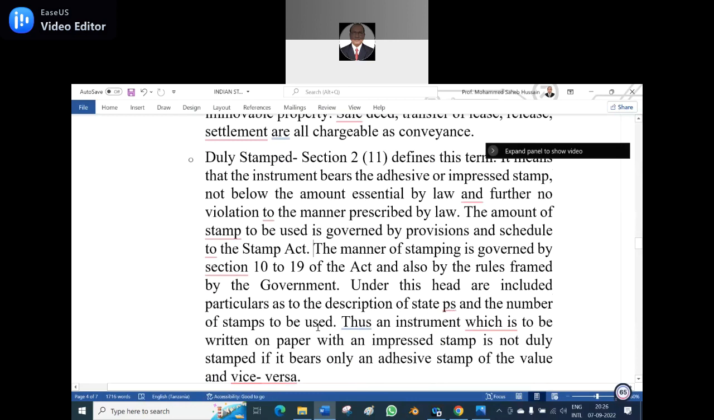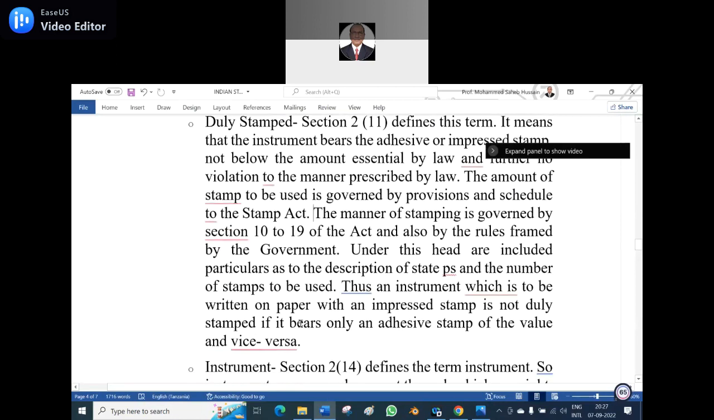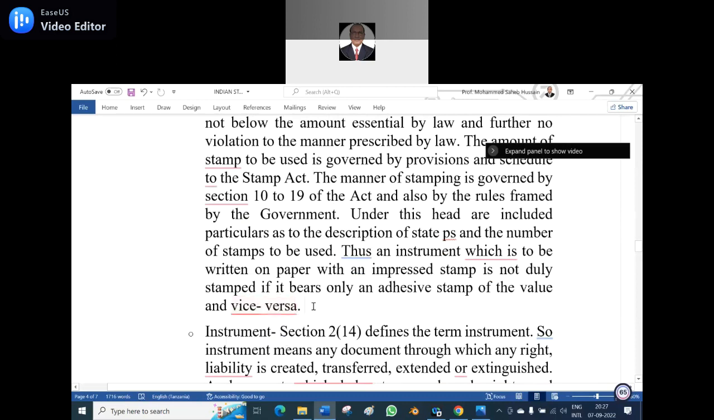How can we make it out? It is clearly mentioned in Sections 10 to 19 of the Act, and also in the rules framed by the government from time to time. Under this head are included particulars as to the description of the stamps and the number of stamps to be used. Thus, an instrument which is to be written on paper with the impressed stamp is not duly stamped if it bears an adhesive stamp of the value, and vice versa. Suppose the value is less, can you fix the adhesive stamp on the impressed stamp?